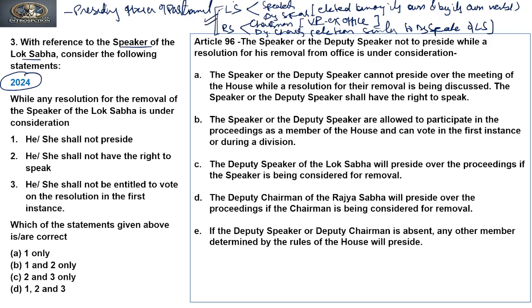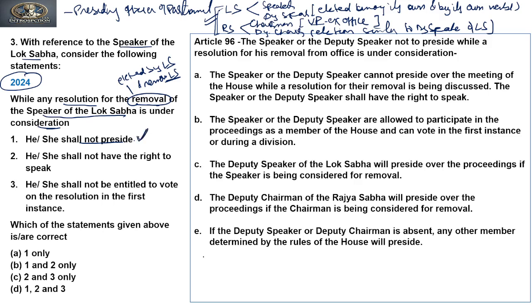Now let's consider the reference to the Speaker. It says that while any resolution for the removal of the Speaker of the Lok Sabha is under consideration, right? So it is a removal process. The Speaker is elected by the Lok Sabha, so also removed by the House, Lok Sabha only, right? So it says that he or she shall not preside. Yes, it is true.